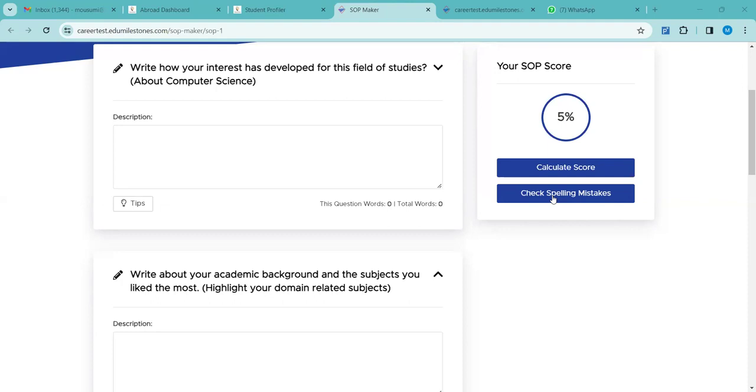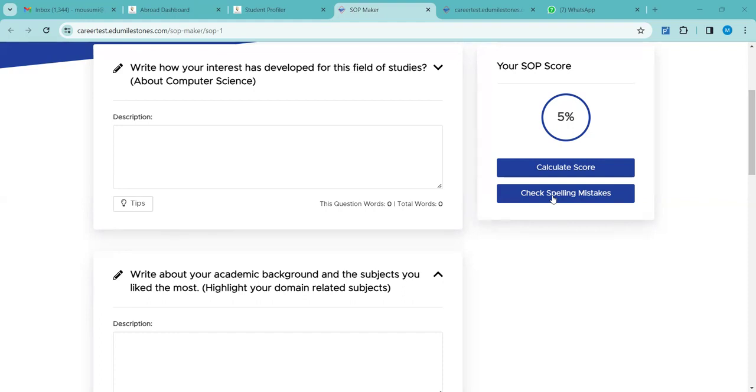But yes, if a huge revision needs to be made, it has to come again from the student only. Or else if little editing needs to be made, then it can be done by the backend team. So in that case, yes, the student has to revise it and give it back.